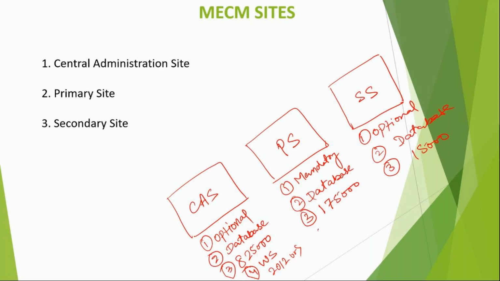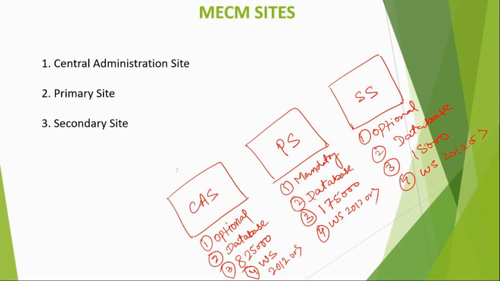Similarly, the primary site can be installed on Windows Server 2012 or greater. Same for the secondary site. It can be installed on Windows Server 2012 or greater. Is that clear, everyone? Yes.